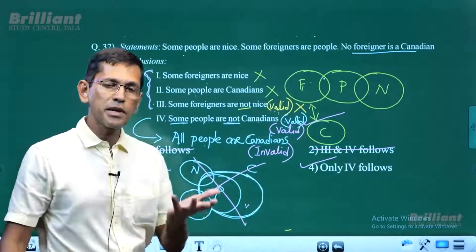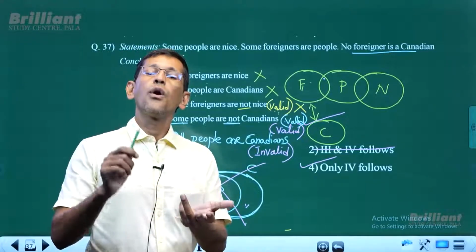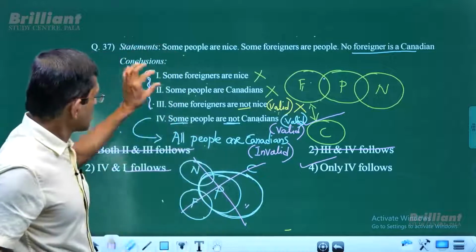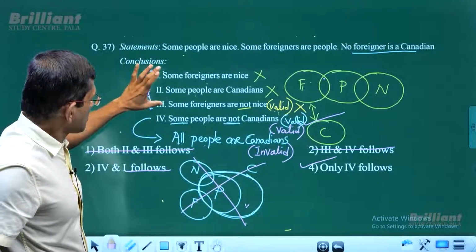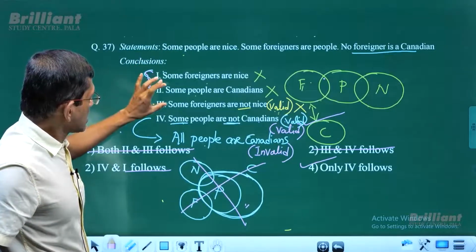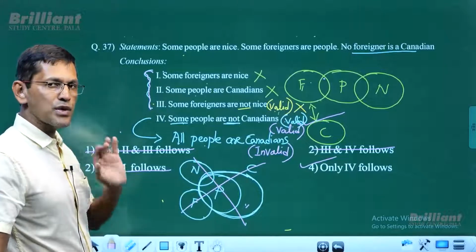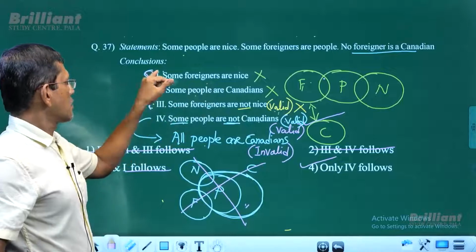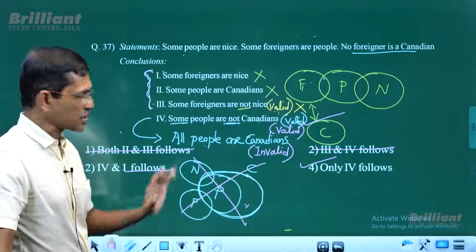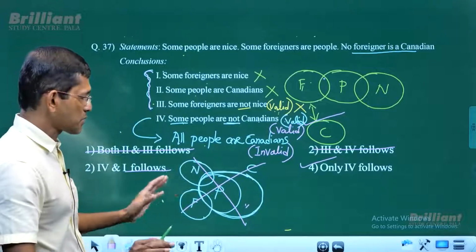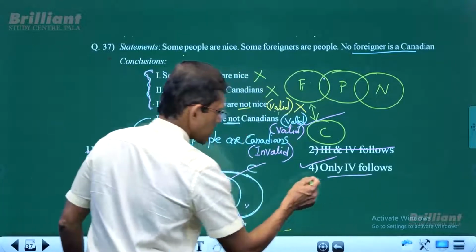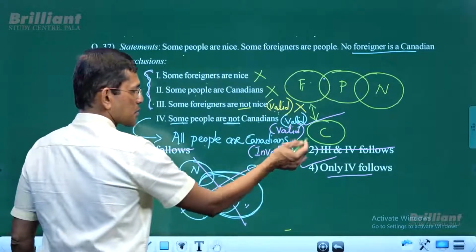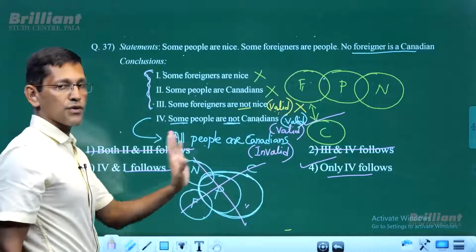So which are the negated pairs? Some and no, all and some not. In this case, what you get is some and some, or some and some not, so we don't have negated pairs. So there is no possibility of either-or between 1, 2 and 3. So it doesn't work. So no need to worry about it. The answer is only 4 follows. So we have already proved that 4 follows here. So 4.